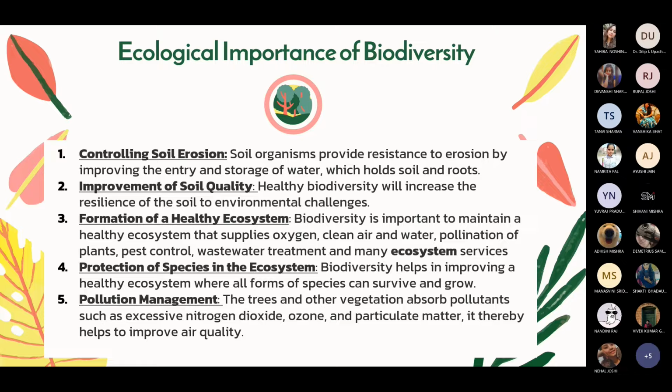Five is pollution management. Biodiversity plays a vital role in controlling pollution. As the trees and other vegetation absorb pollutants such as excessive nitrogen dioxide, ozone, and particulate matter, it thereby helps to improve the air quality. Nutrient cycling.